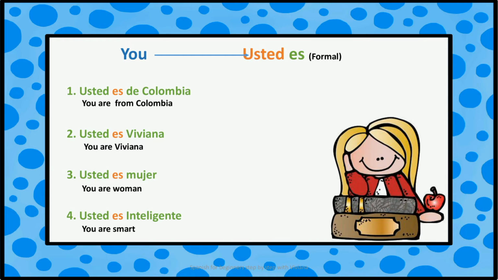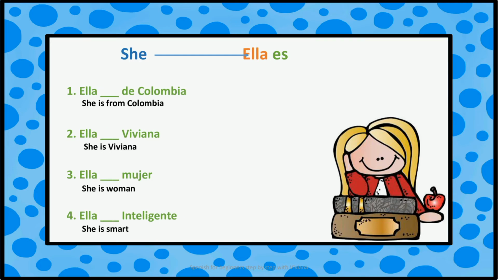Usted es inteligente. You are smart. I use usted es because I am talking with respect about your characteristics. The personal pronoun she in Spanish is ella. The conjugation is ella es.